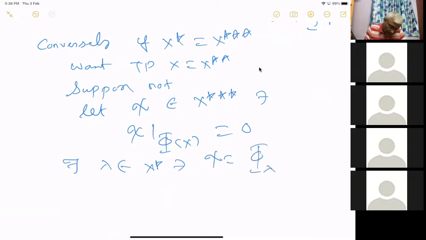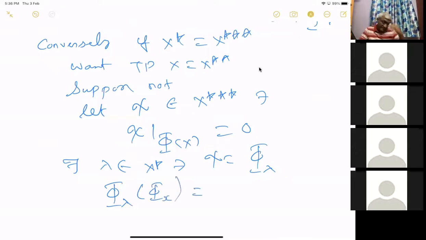Now phi lambda of any phi of x, where lambda is in x star, equals chi of phi of x, which we have assumed is equal to 0, because we have assumed phi lambda equal to chi.